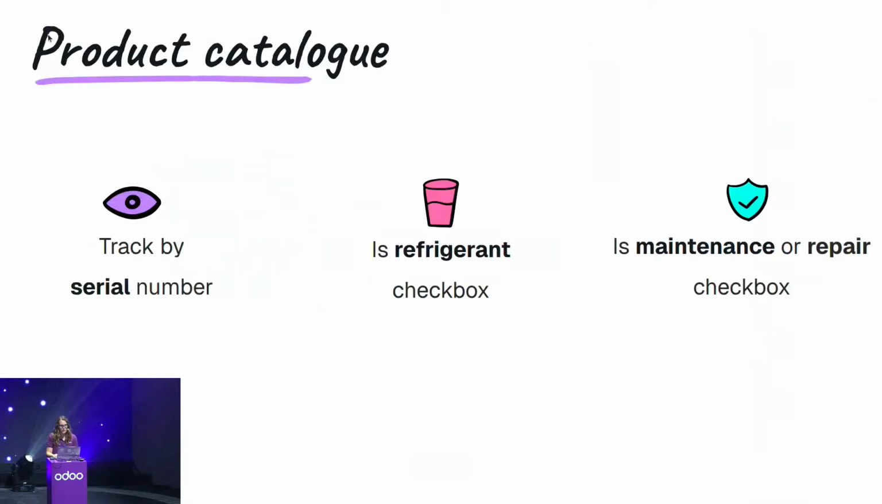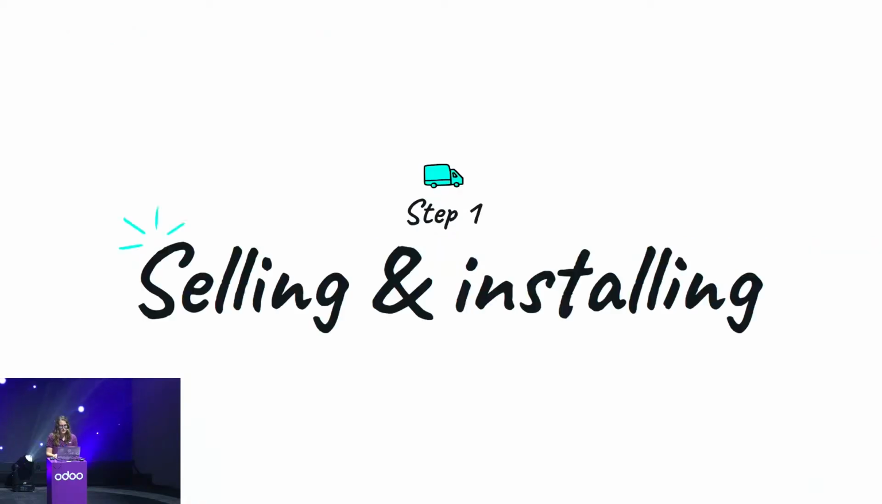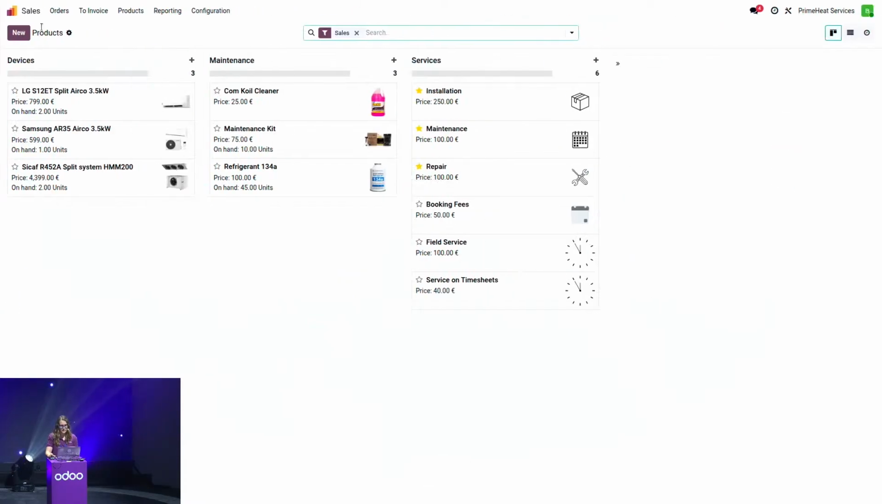So to recap, what is important in your product configuration? First of all, it's important to track your products by serial numbers. Then we have the is refrigerant checkbox for refrigerant products. And finally, we have a checkbox, is maintenance or repair. Now that we have seen the product configuration, let's dig into the first step of this flow. We would like to sell and install a device. So let's go back to the database.